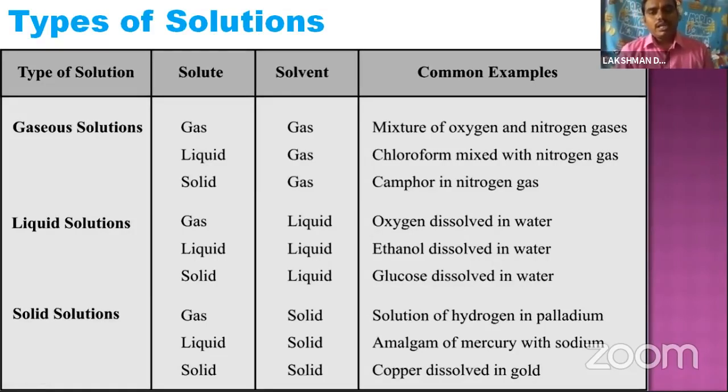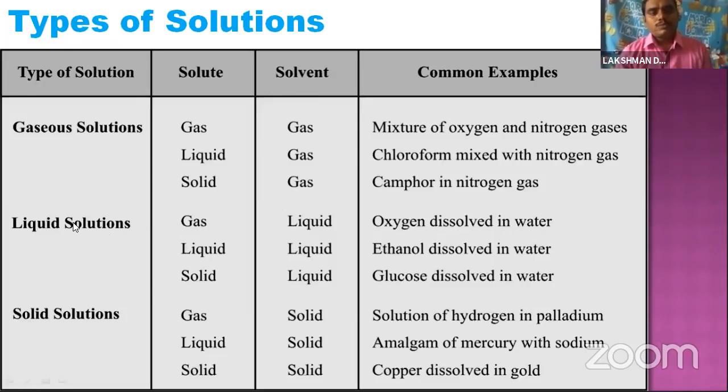So nitrogen is a larger percentage, nearly 78, and oxygen is 21 percent. So nitrogen is the solvent, and oxygen, being present in lesser percentage, is the solute. Let's come to the second type, liquid in gas. Here liquid is taken as the solute and gas is taken as the solvent. So liquid in gas is chloroform mixed with nitrogen, and solid in gas is camphor in nitrogen gas.